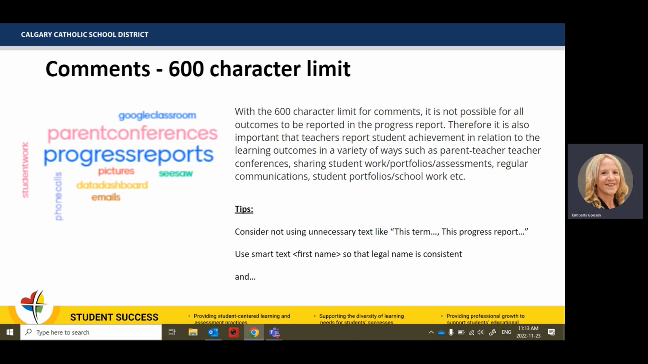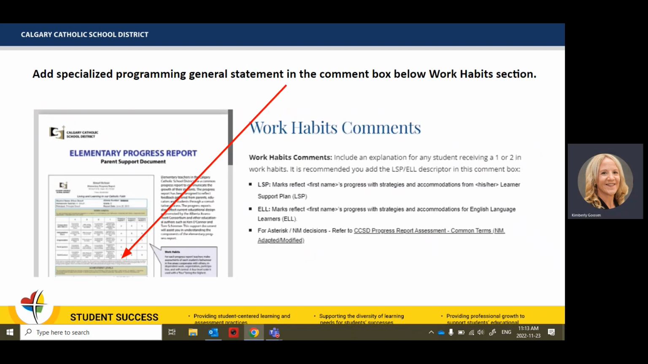As well, use smart text, first space name, so that the legal name is consistent. As well, when you have to address whether that student is on an LSP or an ELL student, you could put this into the work habits comment instead of into every subject area. This will really help in freeing up some of your character space. With the exception, an LSP, if their asterisk is only on certain subject areas, you will need to put that into that subject area.